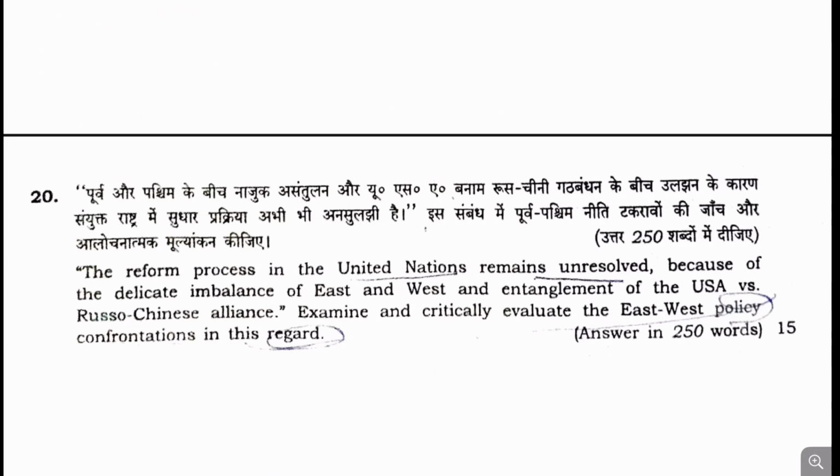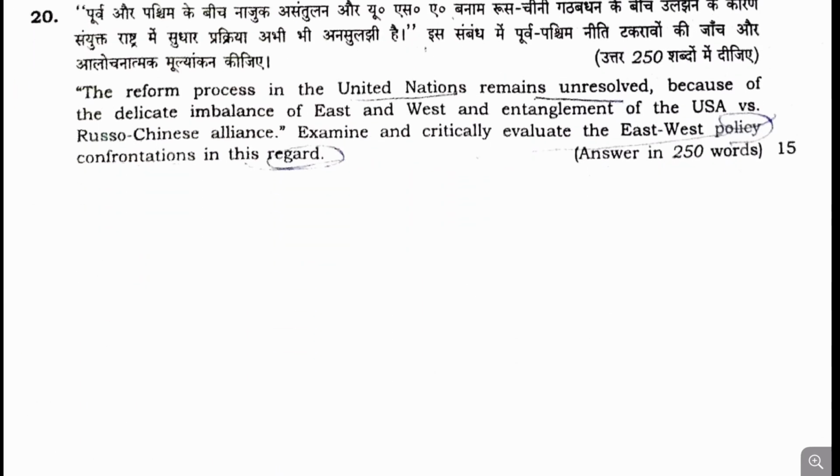Now moving to the last question, question number 20. The reform process of the United Nations remains unresolved because of the delicate imbalance between East and West, and also entanglement of the USA versus Russia-China alliance. Critically evaluate East-West policy confrontation in this regard.